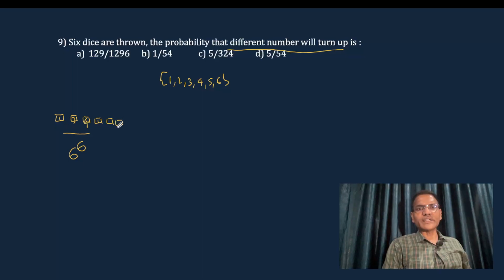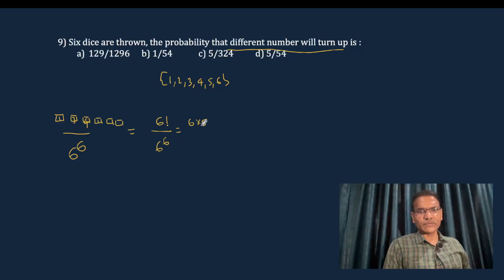So all are different, which means 6 digits can be arranged in 6 different places. That is what is being asked: different numbers turning up. In how many different ways can 6 digits be arranged in 6 places? 6 factorial ways. So that is it. Now, your answer is 6 factorial by 6 power 6.